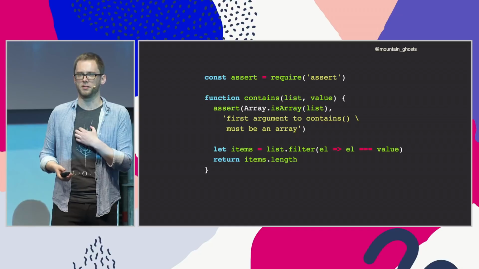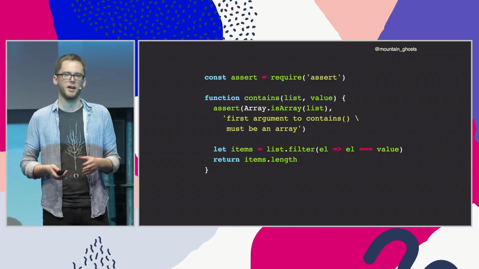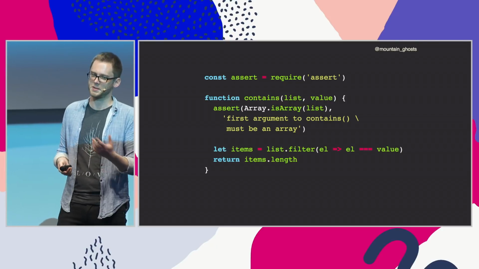So for example, rather than that cryptic error that we saw later about filter not existing when we passed in a set, we could put an assertion at the top of our method that checks, oh, I expect this to be used with an array. If you're not passing an array, I'll give you a message that tells you that's what I expected.